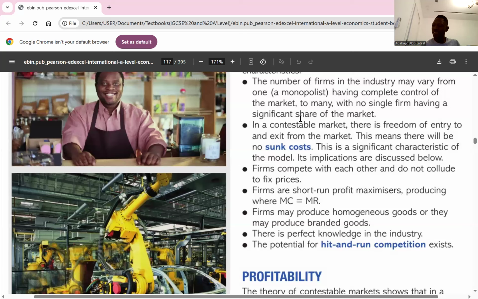Hit and run competition refers to a market entry strategy where firms temporarily enter a market, quickly capture supernormal profits, and then exit when those profits diminish. Do you understand? So we call them hit and run competitors because they are attracted to only the supernormal profit. And as soon as new firms come in, supply increases. And as soon as supply increases, firms would not be able to produce where MC equals MR. They would rather produce where MC equals AC, where D equals AR. That means they cannot make supernormal profit. Rather, they will make normal profit. And as soon as this normal profit starts diminishing, they exit the market. So these are the characteristics of a contestable market.